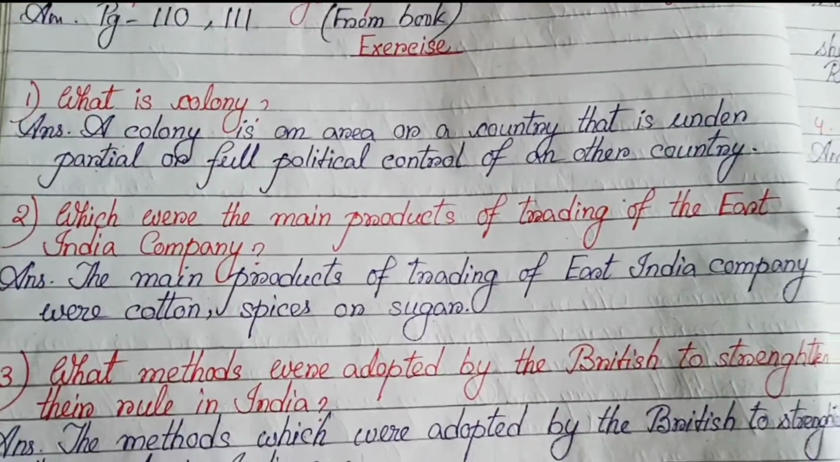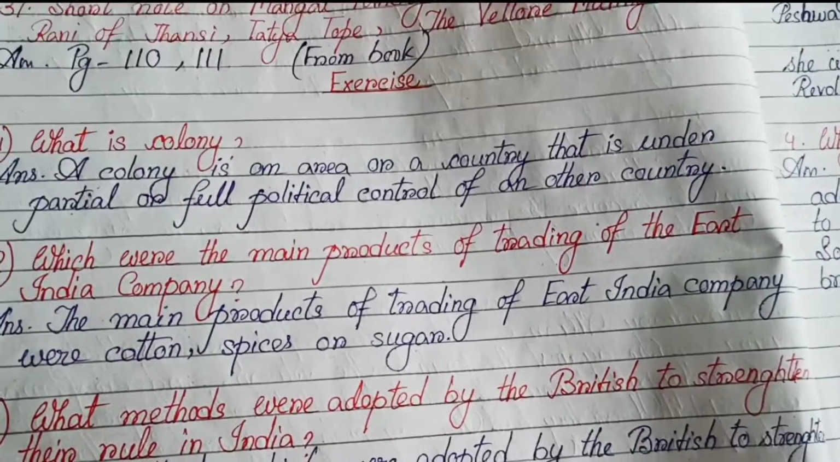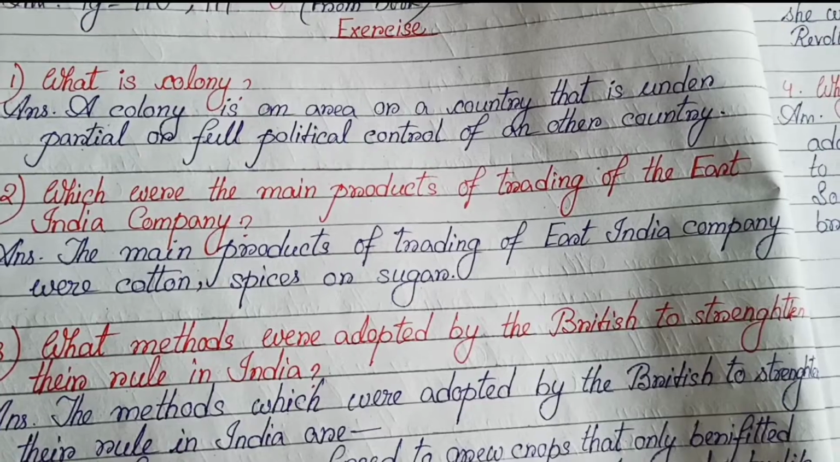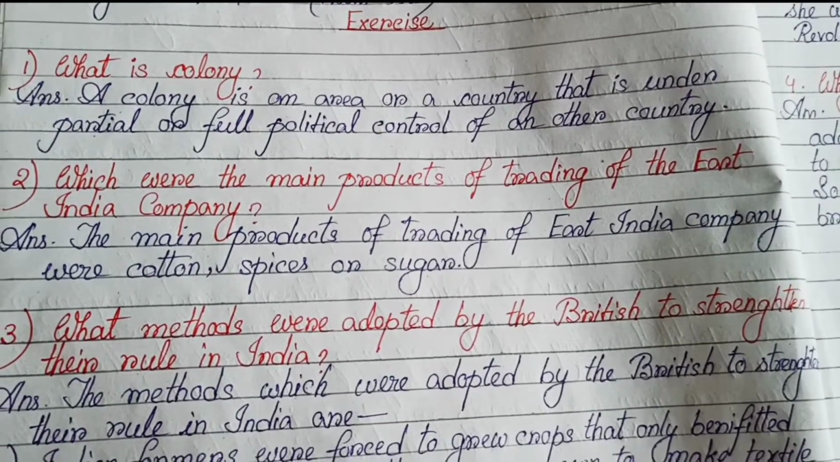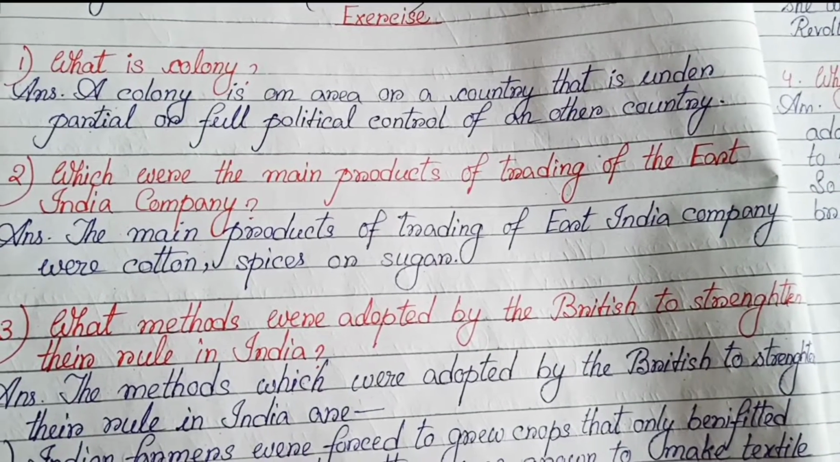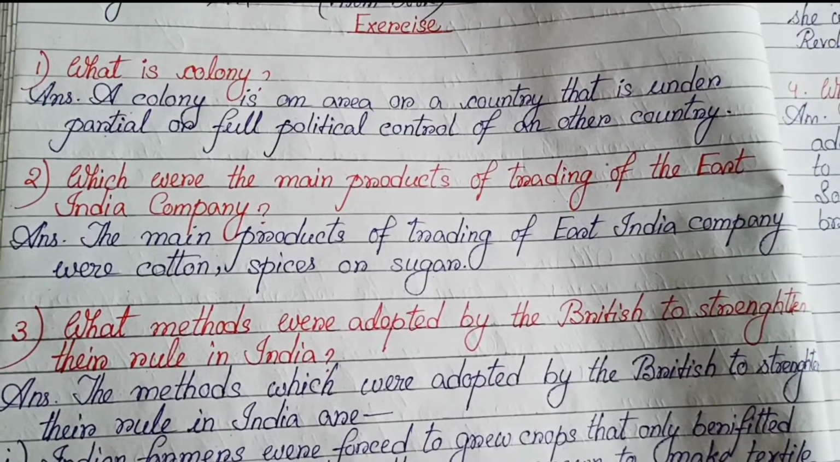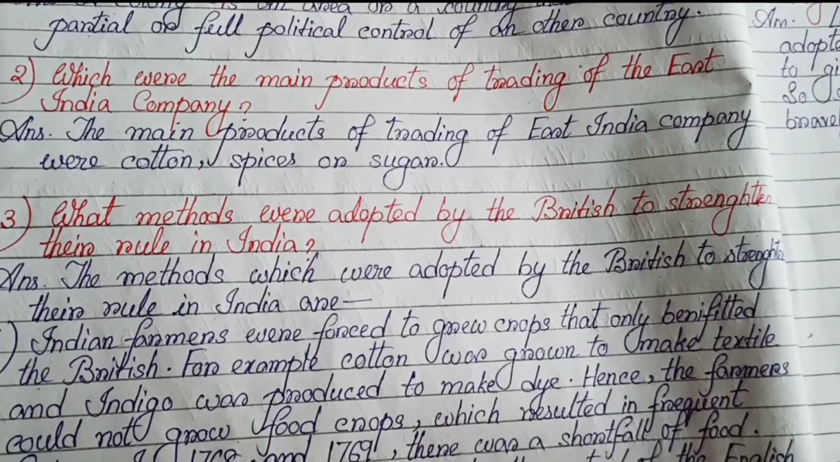Number 1, what is colony? A colony is an area or a country that is under partial or full political control of another country. Number 2, which were the main products of trading of the East India Company? The main products of trading of East India Company were cotton, spices and sugar.